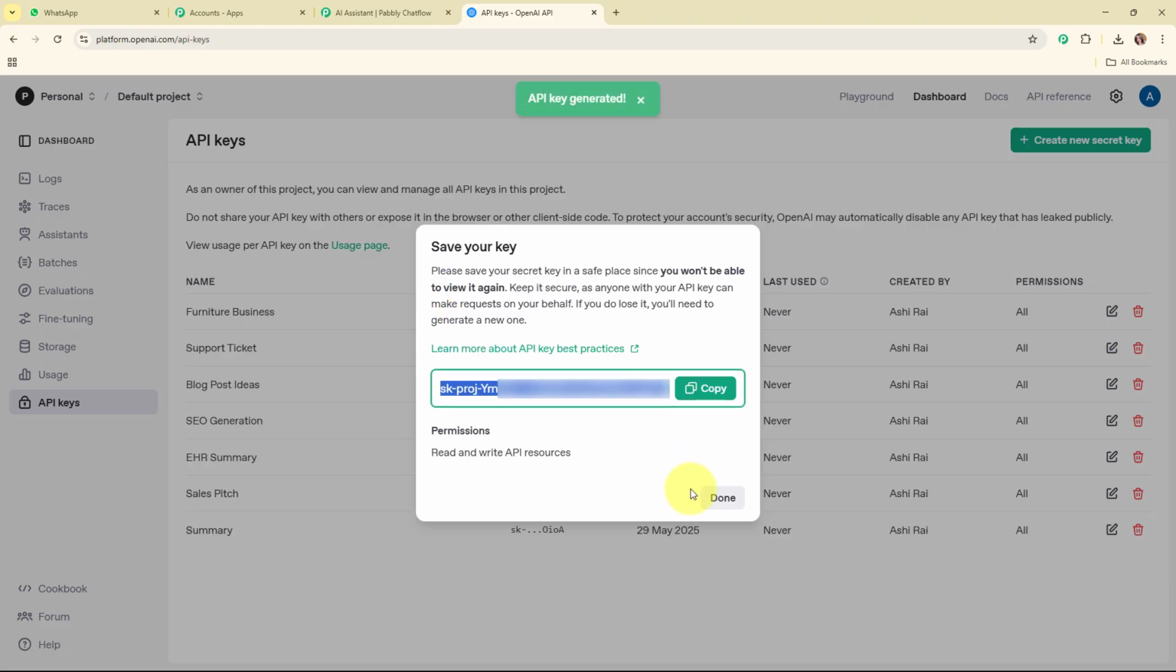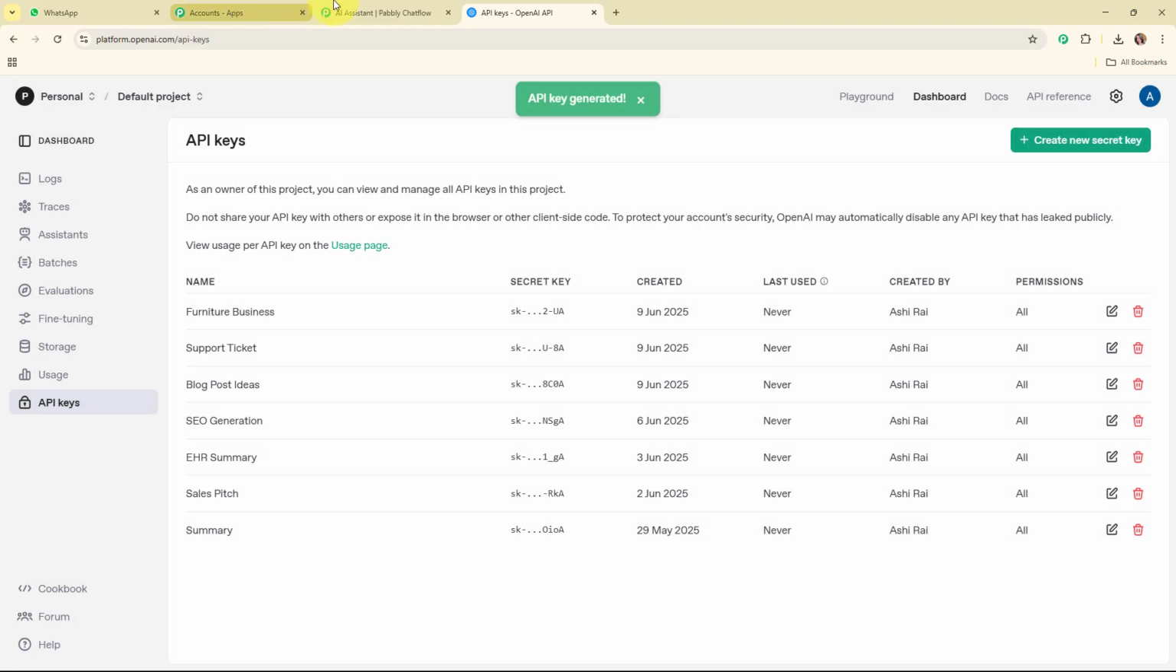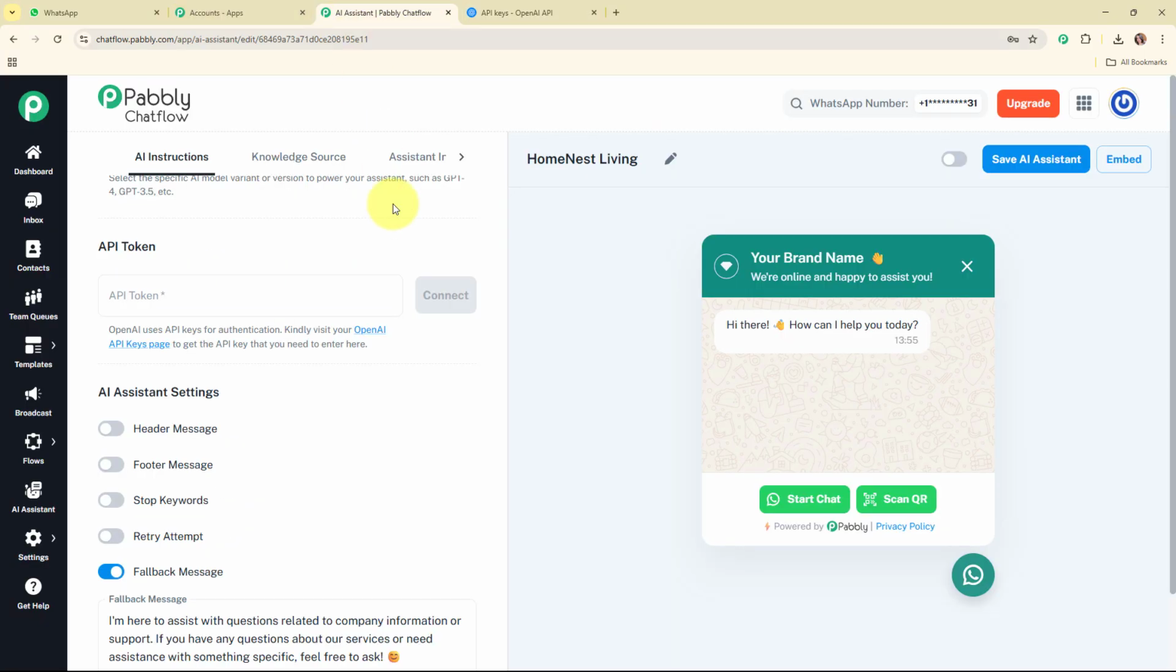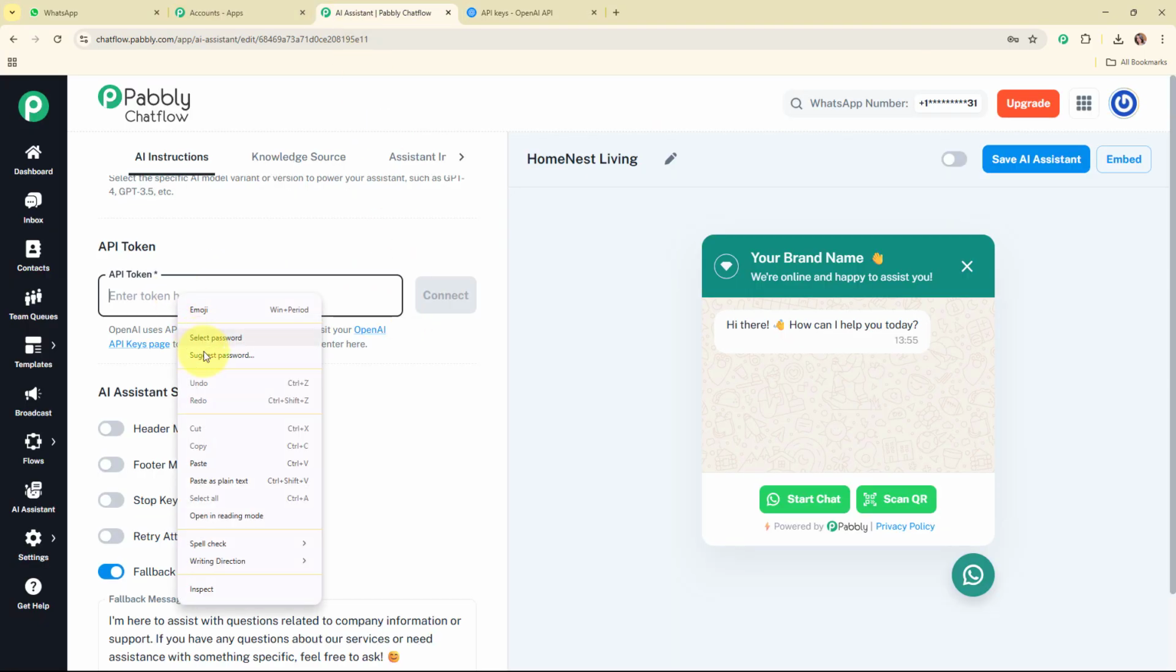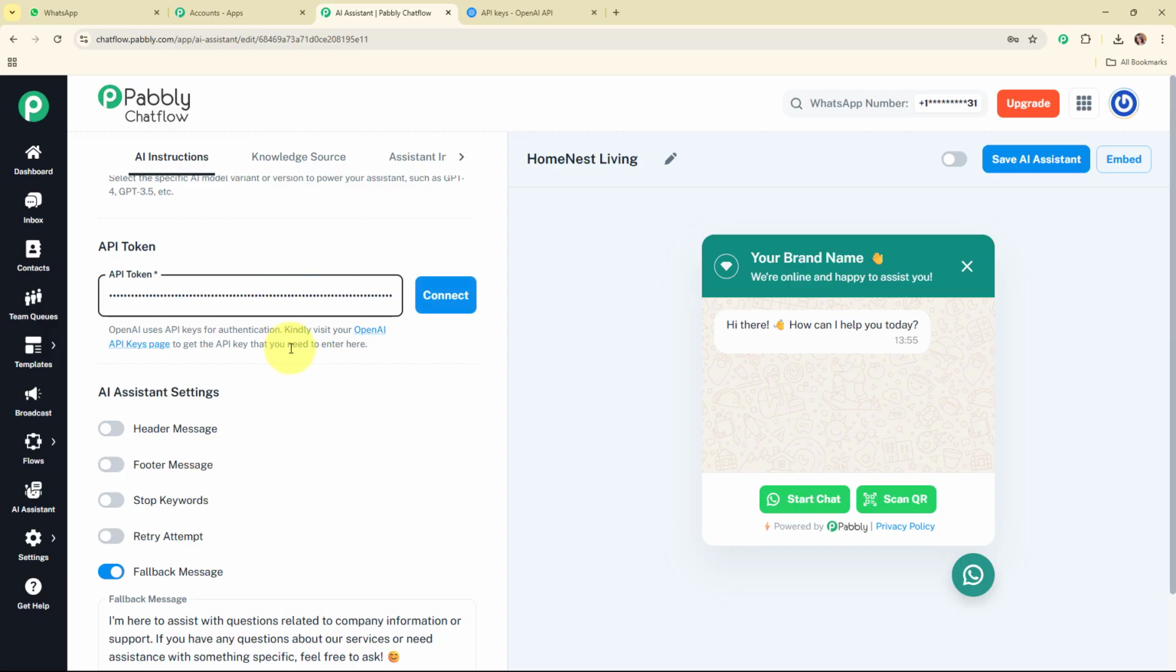So this is the API key generated, so I'm going to copy it, move back to Pabbly Chatflow, and then I'm going to paste the API token over here. Now here after entering the API token, I'm going to click on this connect given over here, and it says OpenAI key saved successfully. That means we have successfully updated the API token over here.